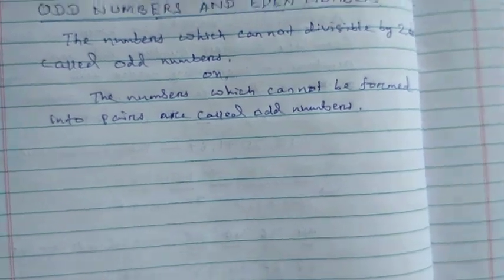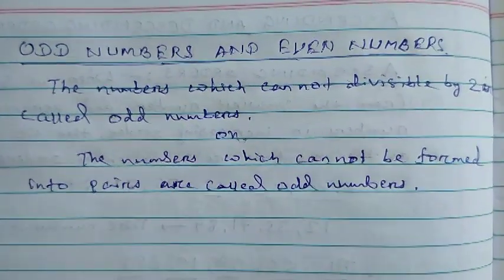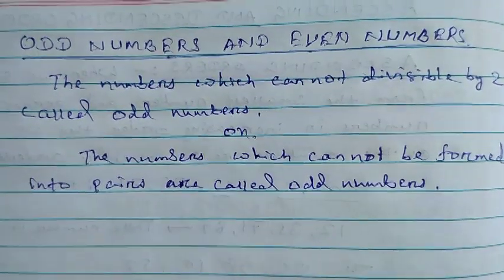Look at me. First, the numbers which cannot be divisible by 2.